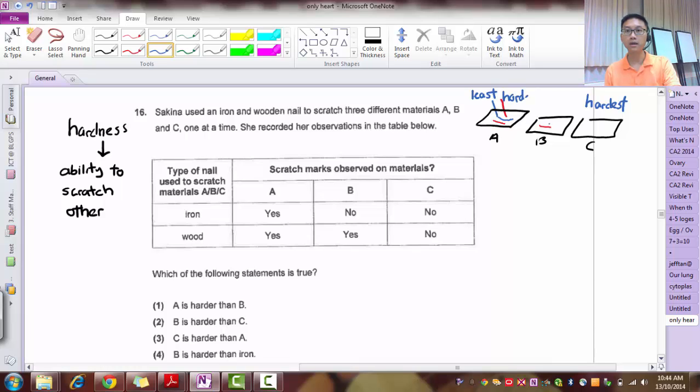Alright, and then B is second hardest. Okay, so C is harder than A. C is harder than A. Yes, definitely, that's true. B is harder than iron. Is B harder than iron?